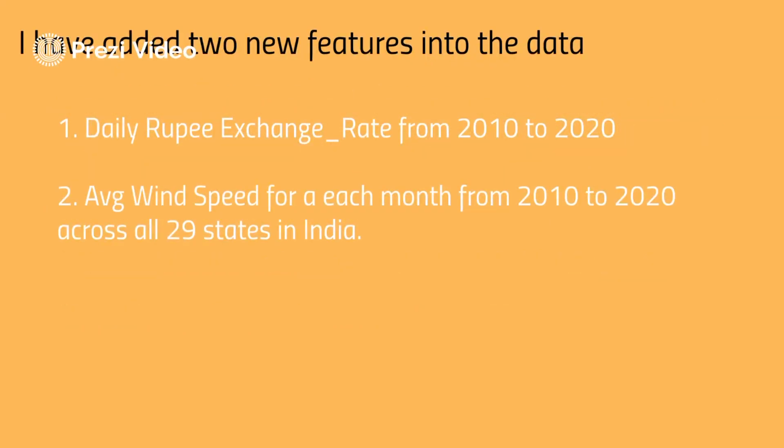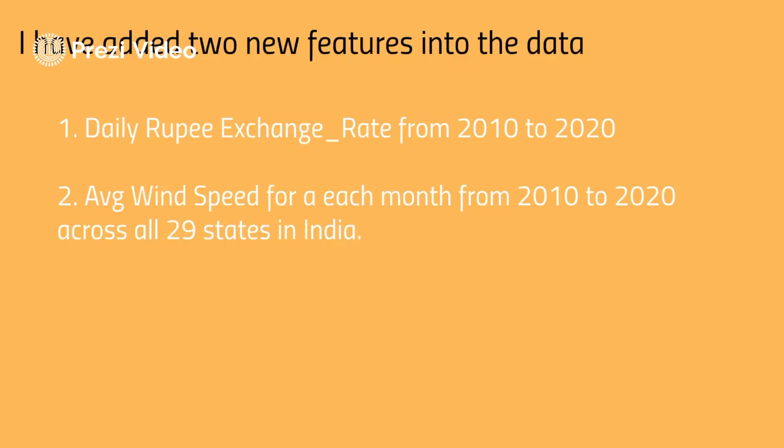And after doing that, I didn't get the desired accuracy value. So I thought, there is so much bias-variance trade-off in the data set, so I thought to include some more things in the data in order to make it more accurate. So I added two new features into the dataset.